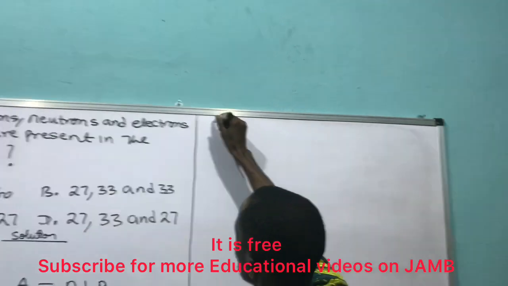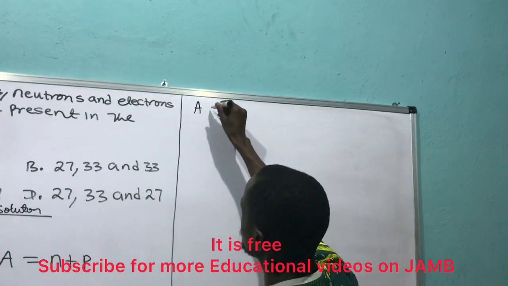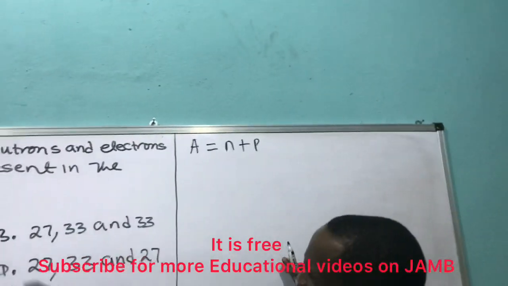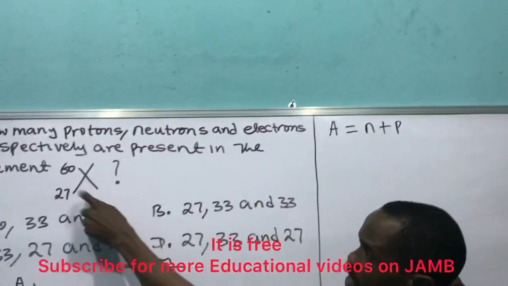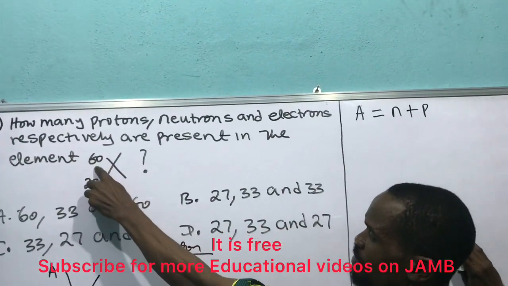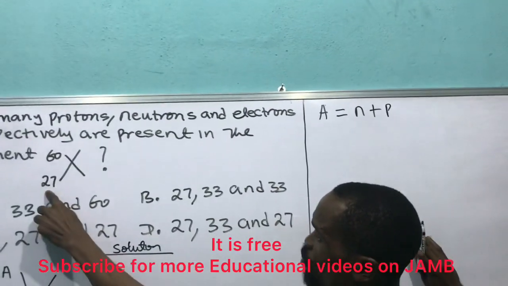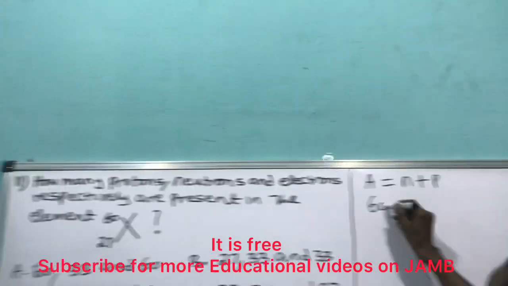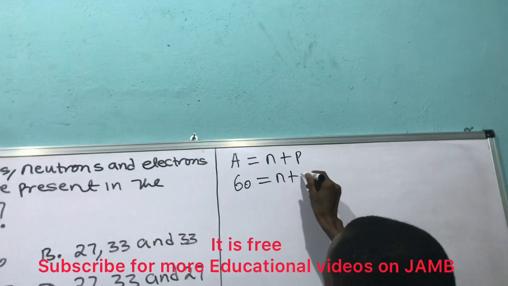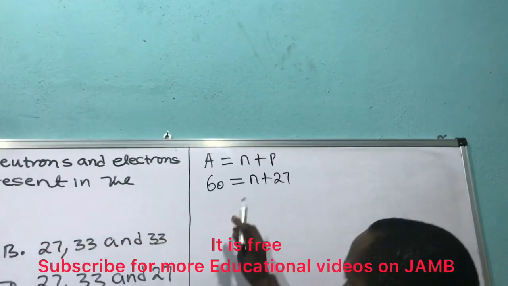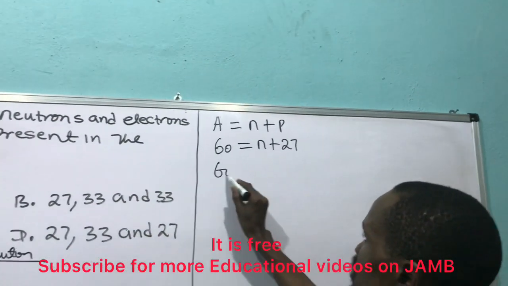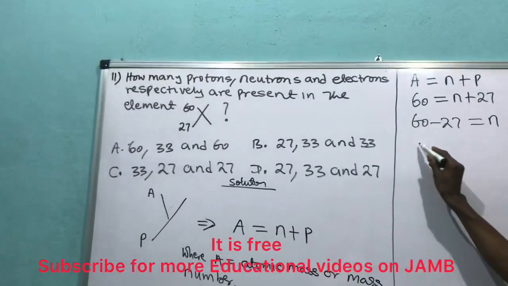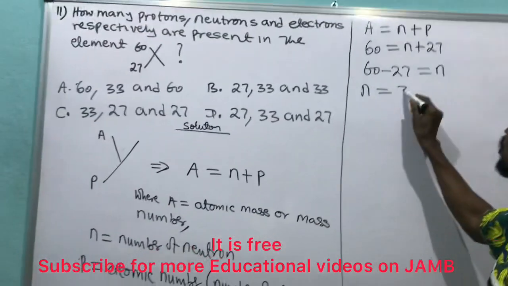So if I know this, can I come over here and looking at what they gave me, using this formula I've stated: mass number is equal to number of neutron plus proton. Looking at the question they gave me, you see that mass number is 60 and number of proton is 27. I can write 60 equals N plus 27. To get the number of neutron, I will have 60 minus 27, which is equal to N.